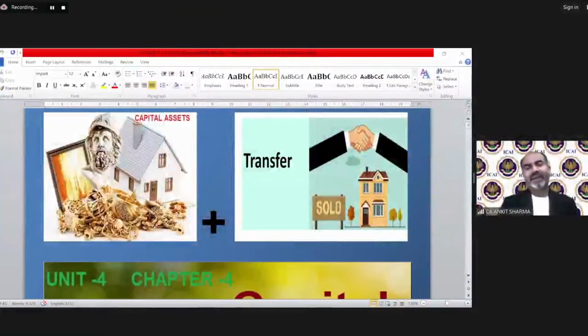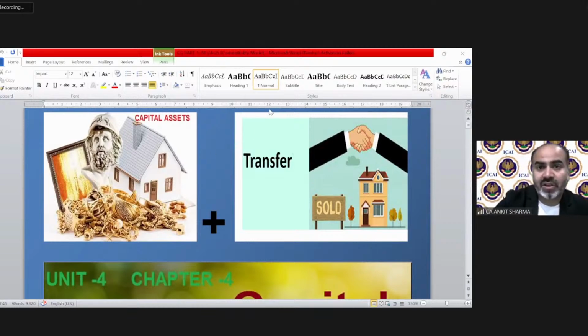That is capital gain. As I told you, in case of capital gain, there will be profit on sale of an asset or loss on sale of an asset. So the basic charging section is section 45, which denotes the capital gain chargeability. As section 15 is the salary charging section, section 22 is the house property charging section, and section 28 is the PGBP charging section, in the same way the capital gain charging section is section 45, and it says if there is a capital asset